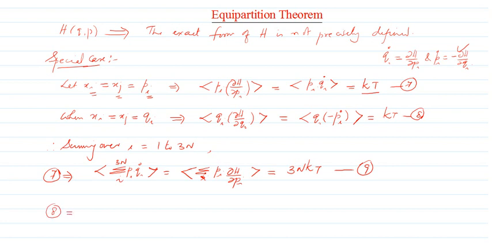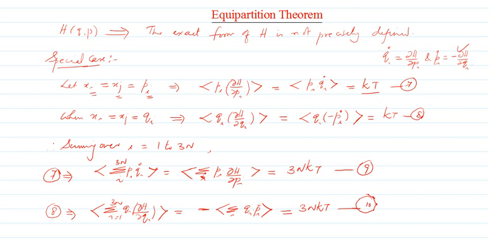Similarly, equation number 8 can be modified by taking the summation over i from 1 to 3N. The sum over i of qi times ∂H/∂qi is equal to minus the expectation value of the sum over i of qi pi dot, and that is also equal to 3N kT. Let me call this equation 10.